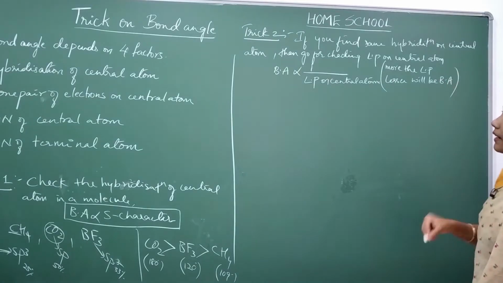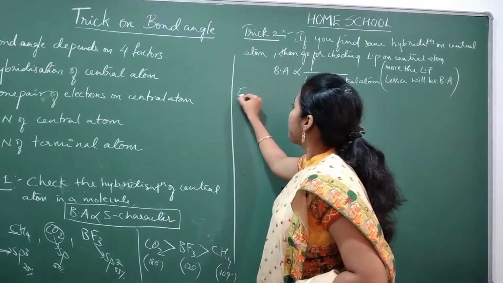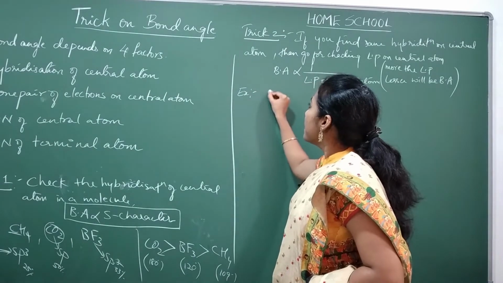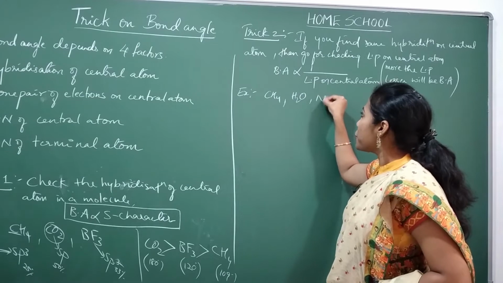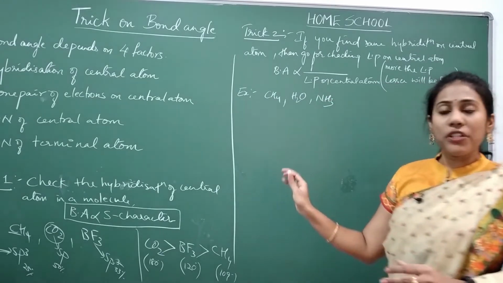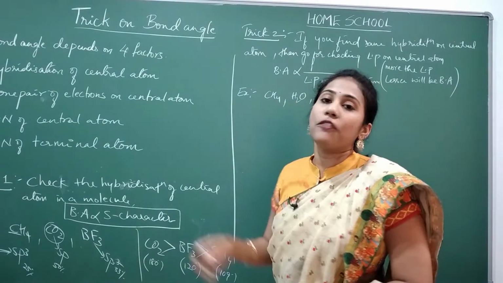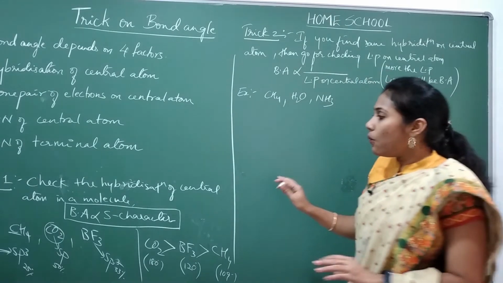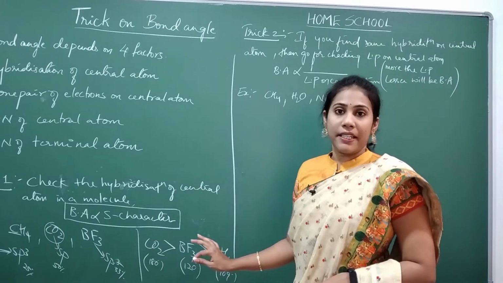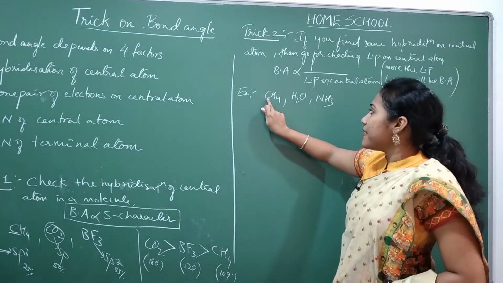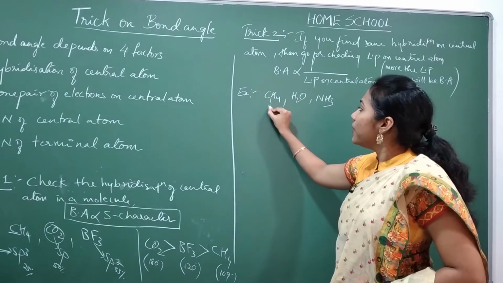Now say for example, we have the molecules CH4, H2O and NH3. You should arrange them in the decreasing order of their bond angle. First you will apply trick number 1. You will check their hybridization. Hybridization in the CH4 molecule is sp3.